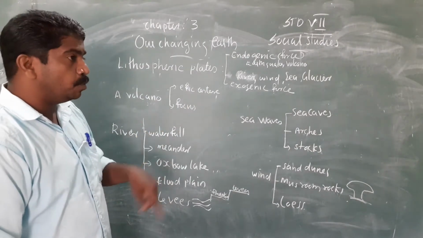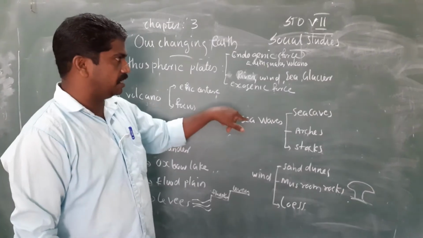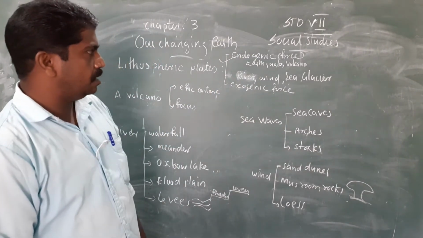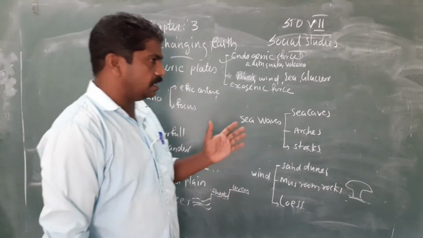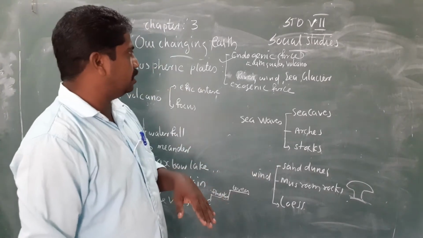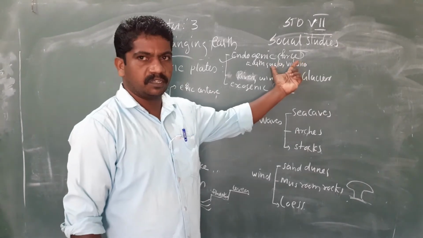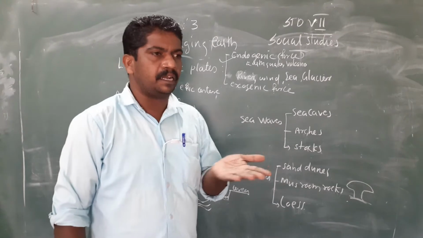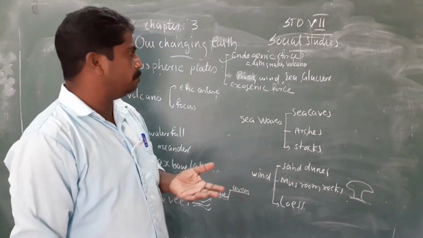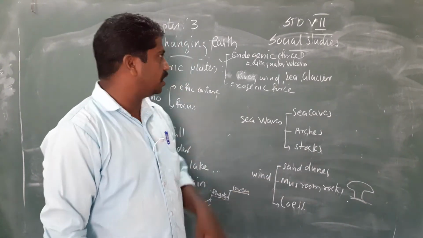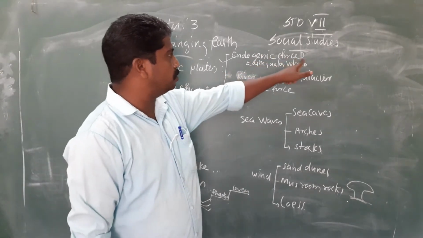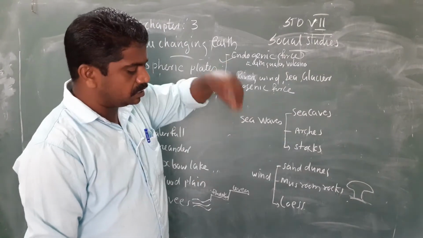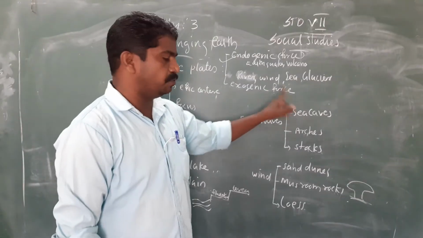If the force is occurring on the earth's surface, it is called exogenic force. If the force is applied inside the earth, it is called endogenic force. Okay, if the lithospheric plate of the earth shakes, or the earth's surface shakes or changes come, due to a force from under the earth, it is called endogenic force, force within. If the force is applied on the surface, it is called exogenic force.